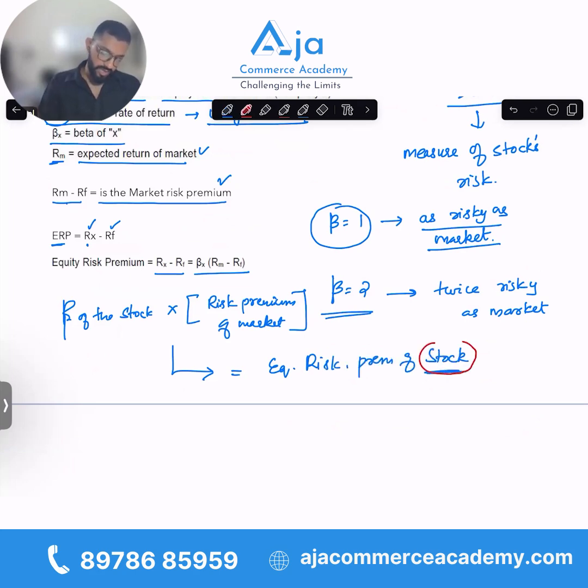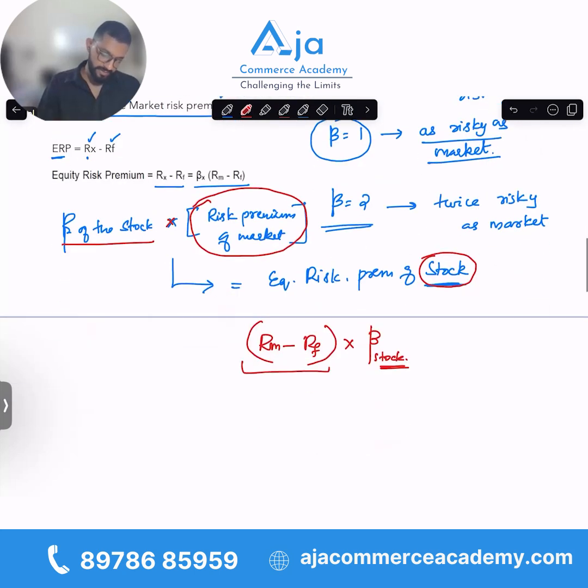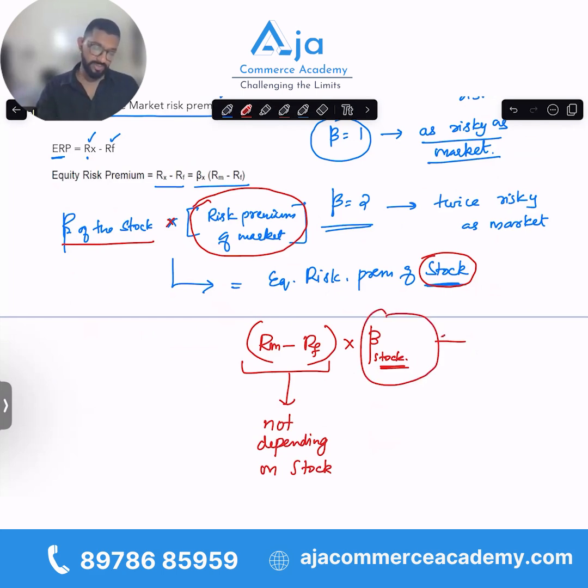For a particular stock, we can arrive at the equity risk premium by taking the premium of the market as a whole, which is Rm minus Rf, and multiplying it with the beta of the stock. This factor does not depend on that particular stock. It is a market factor. However, the beta of the stock is completely dependent on that particular stock. So the equity risk premium, ERP, of a stock is the market risk premium into the beta of the stock.